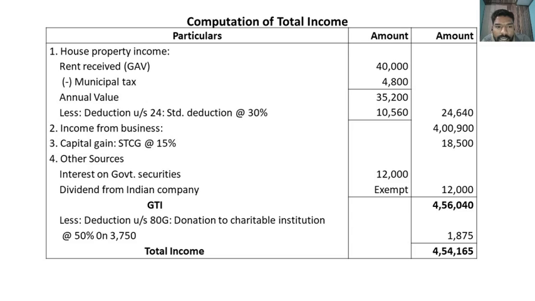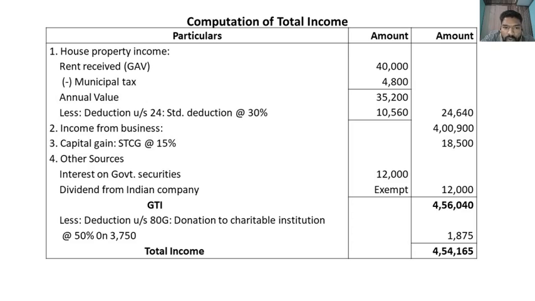And the second heading is income from business. It is already computed. Then under capital gain, short-term capital gain, sale of investment. Since it is a sale of investment, it's a special rate. The tax rate is special for sale of investment. The rate of tax is 15%. And other source: there are two other sources. One is interest on government security and the other one is dividend from Indian company. But dividend from Indian company is exempt from tax.